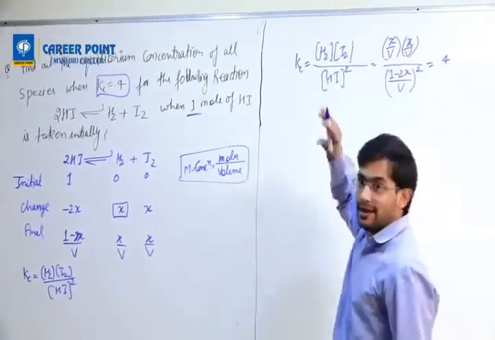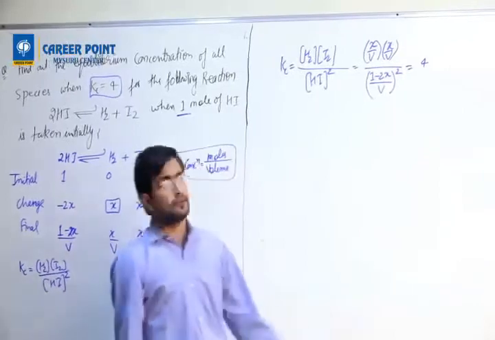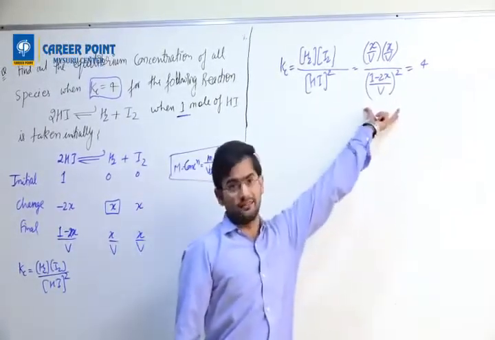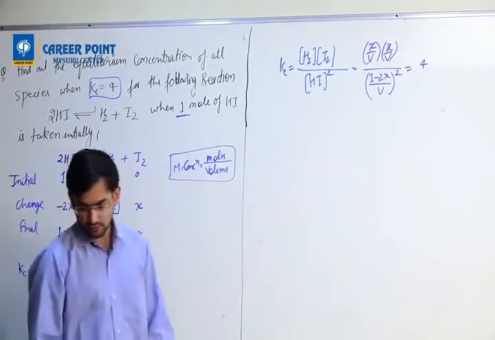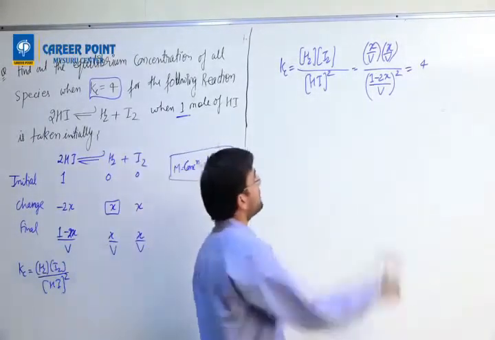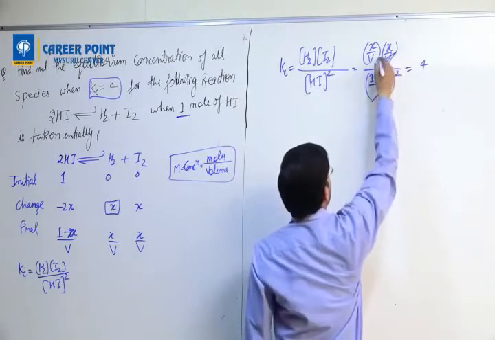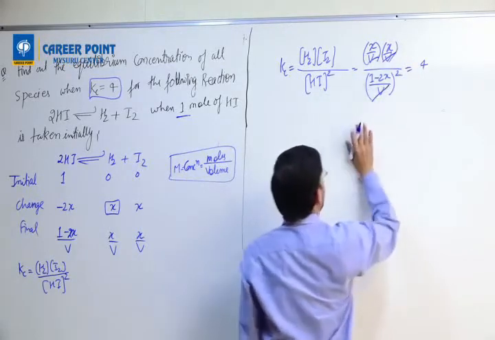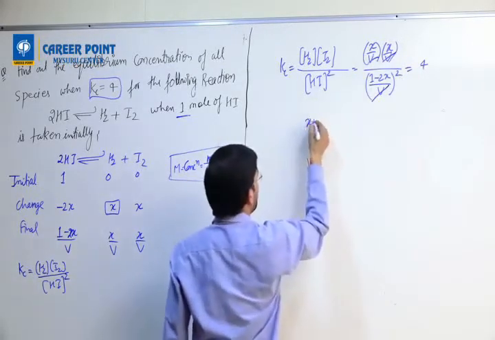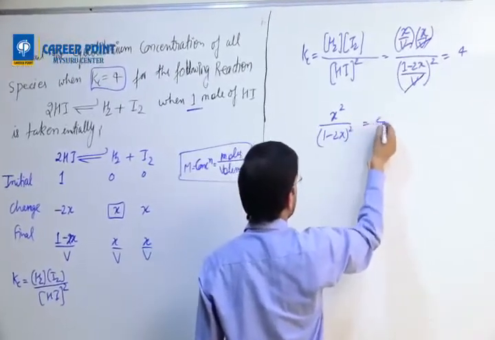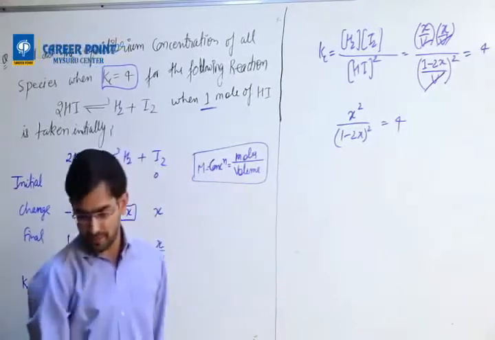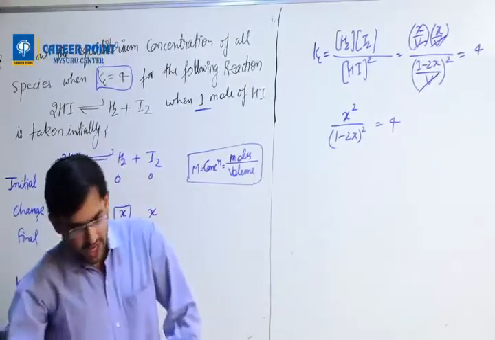Then, is anything going to get cancelled? Tell me, is something getting cancelled? Yes, capital V will get cancelled. There is a V square in both. Then it will become x square by 1 minus 2x whole square equals 4. Right? Yes, Surya has written correctly.